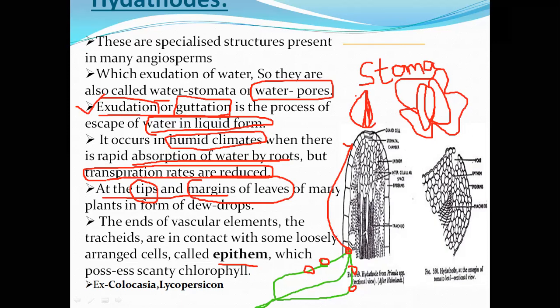Just below this chamber, there is loosely arranged tissue. This loosely arranged tissue is known as epithem. Just observe the picture. Clear?